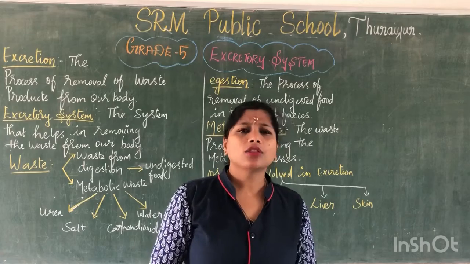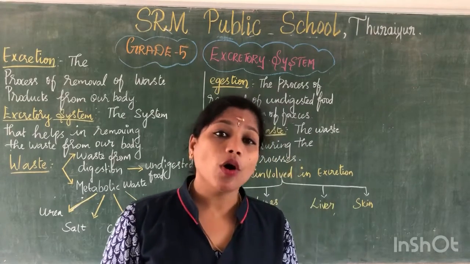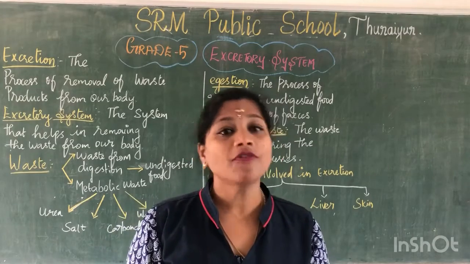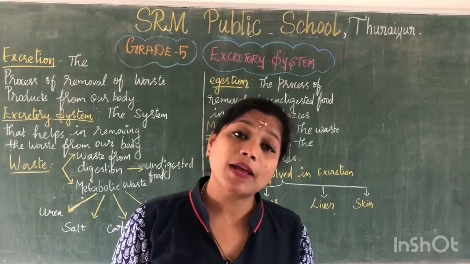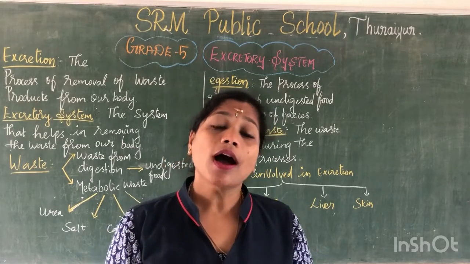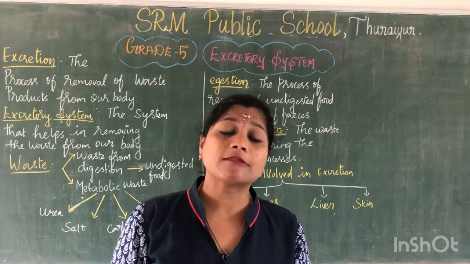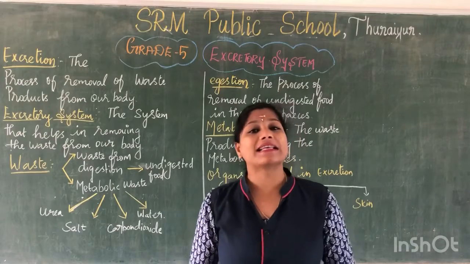Though the main function of the lungs is respiration, they also help in the process of excretion by expelling carbon dioxide. Clear all of you? How is this carbon dioxide expelled? By the process of exhalation.